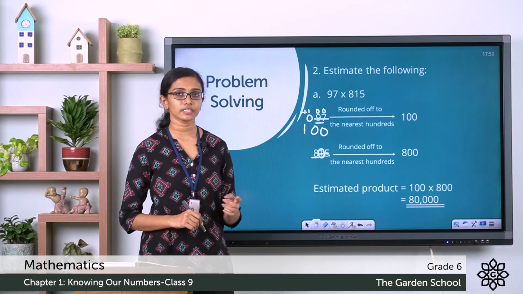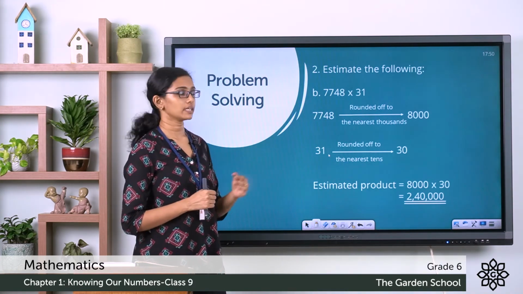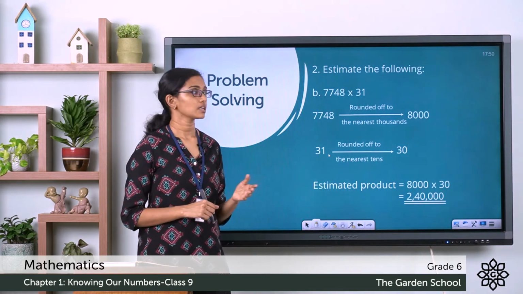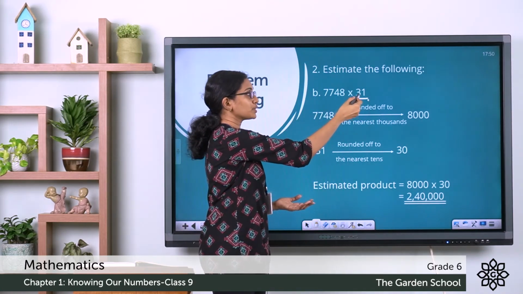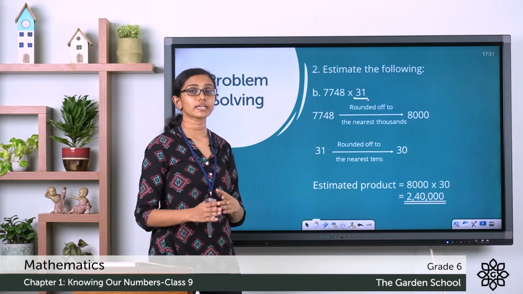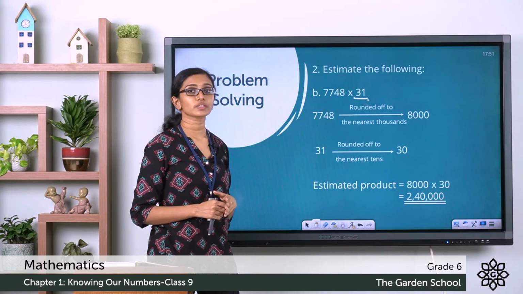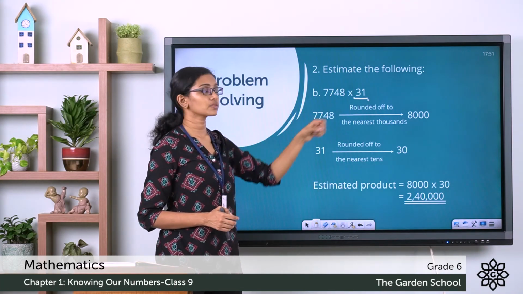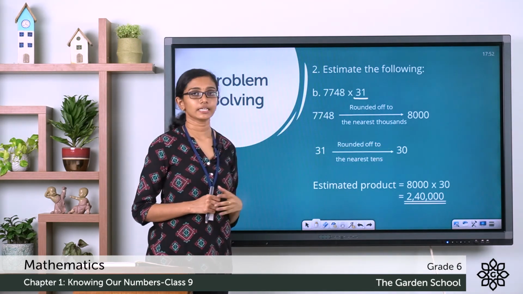There is one more case given in this question. The second case, 7,748 into 31. Now in this case, can you round off both these numbers to the nearest hundreds? The two-digit number here, the rounded digit here will be 0, but to the right of it you have a digit less than 5. So you cannot add 1 to make it a 3-digit number or round it off to the nearest 100. So in this case, rounding off the number to the nearest 100 is not possible. So what can we do? You can round this number off to the nearest tens. So when you round off this 31 to the nearest tens, you will get 30.